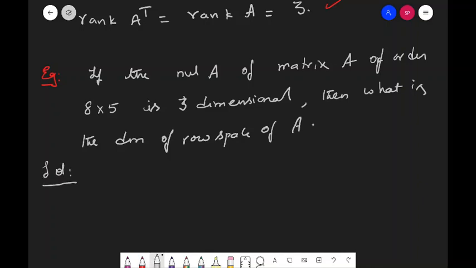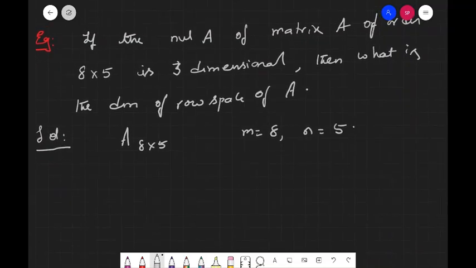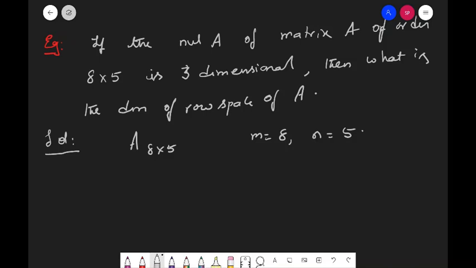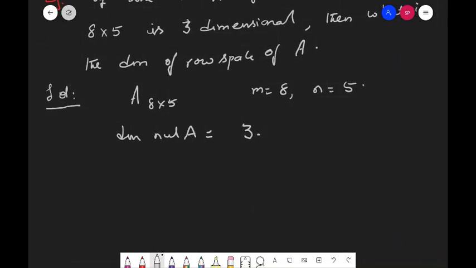What is given to us here? Matrix A with 8 by 5 order. So m is equal to 8, n is equal to 5, and it is given that the null space of matrix A is of dimension 3. That is, dimension of null A is equal to 3. Then what is the dimension of row space? So we know that dimension row space A is nothing but the rank of A only.